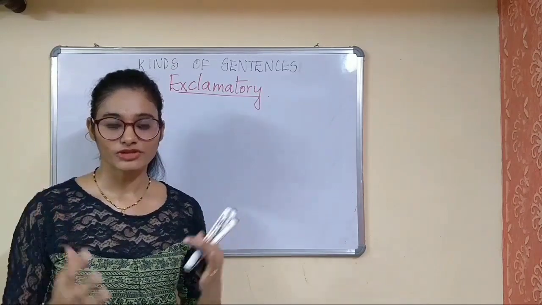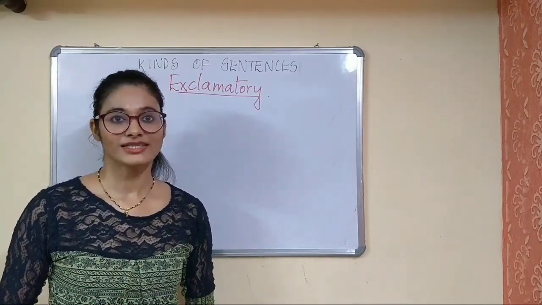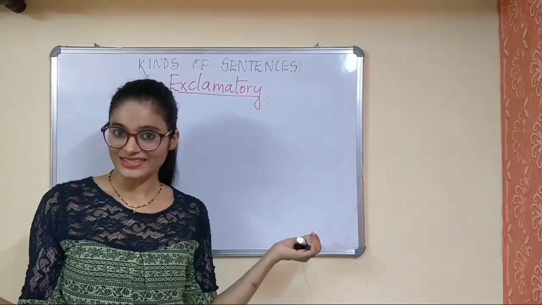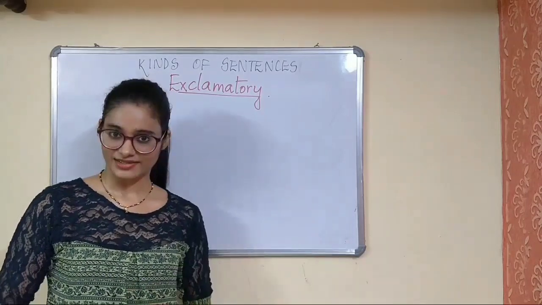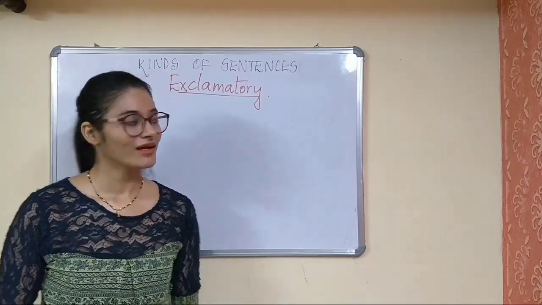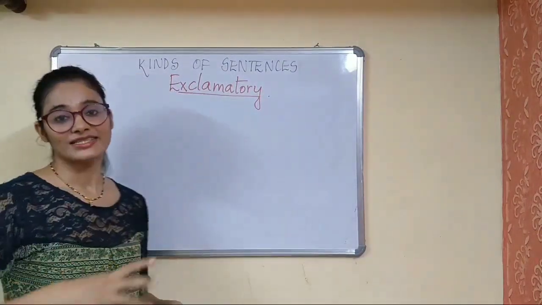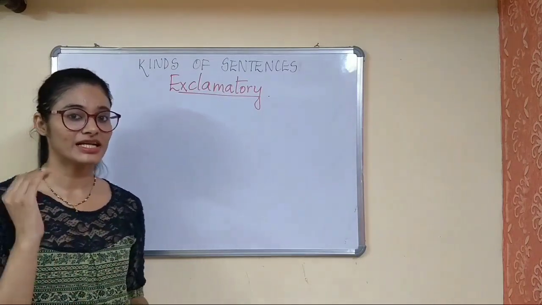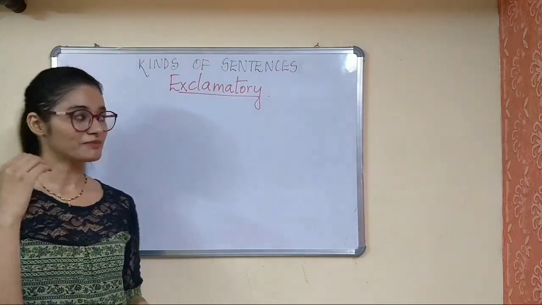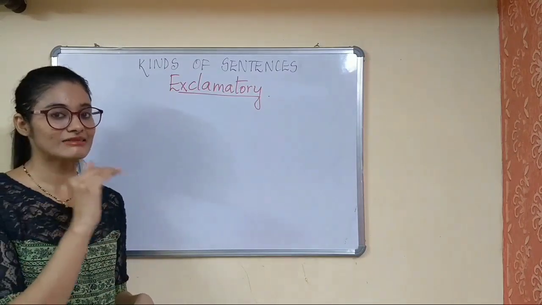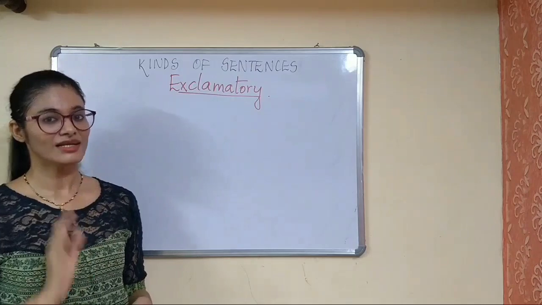Now when I say emotions, so emotions such as appreciation, excitement, happiness, joy, sadness, or let's say surprise. Okay. So these kind of sentences, they are very loud. Okay. Now when I say that they are very loud, it means that because they show very strong emotions, that is the reason that these kind of sentences, they are a bit loud.